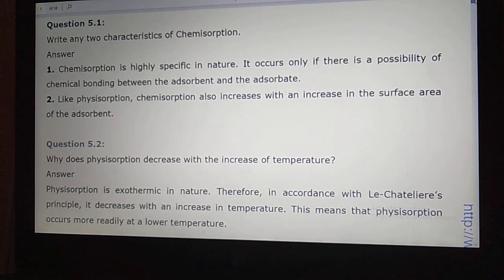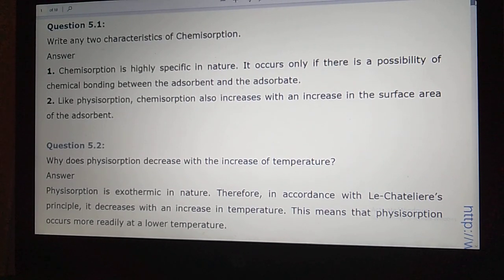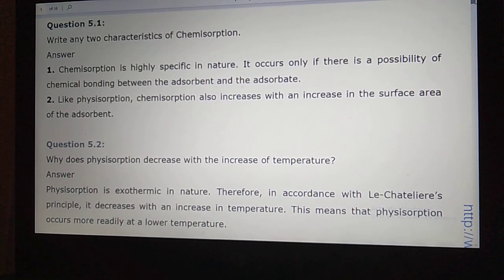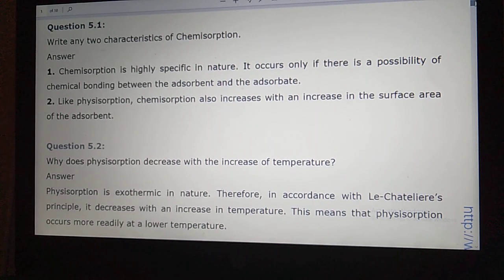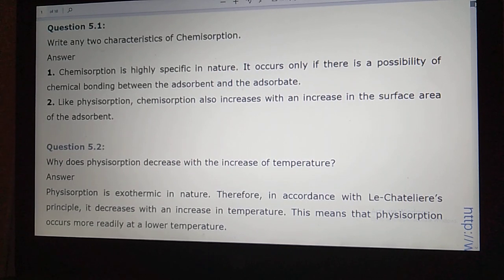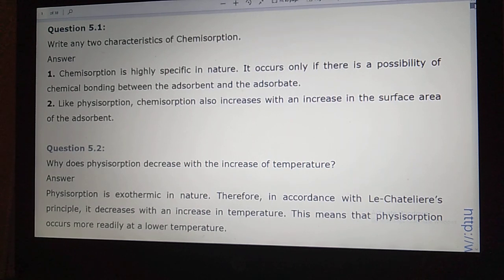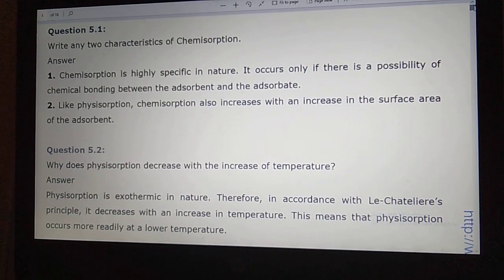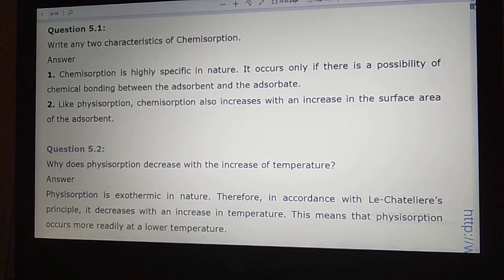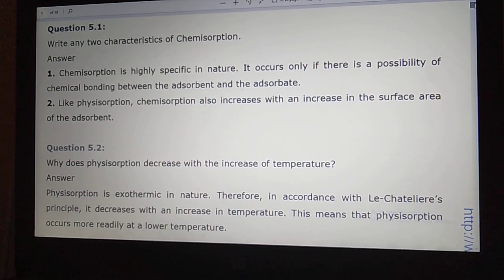If you talk about some more characteristics, student, the heat of adsorption is quite high, about 80 to 240 kilojoule per mole. And another thing: chemical adsorption is irreversible in nature, while physical adsorption is reversible. Why is chemical adsorption irreversible, student? Because of the new product formed. This is a chemical process, and chemical processes are always irreversible.